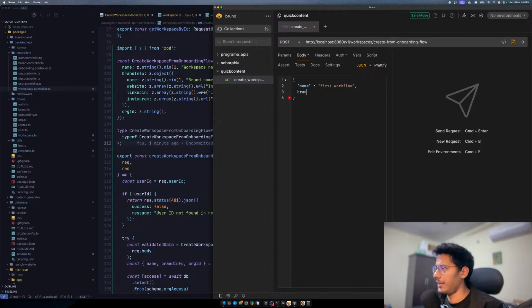Right, and then we need a brand info. So let's give a brand info to this, which is basically again an object which should have a name. Google is the brand info, and then I have a website, and I can say https://google.com, and then I should have a LinkedIn. I'll just keep this blank, so there shouldn't be a LinkedIn. And same goes with Instagram. There shouldn't be an Instagram.